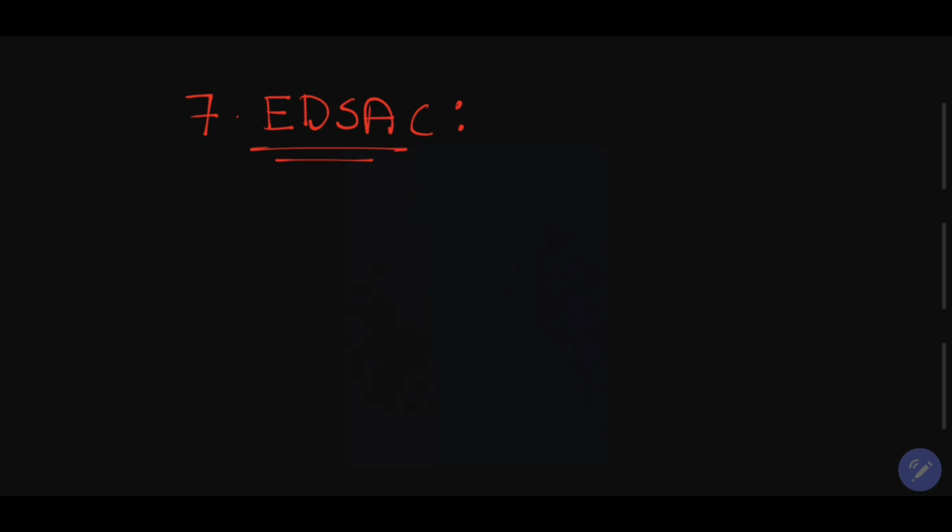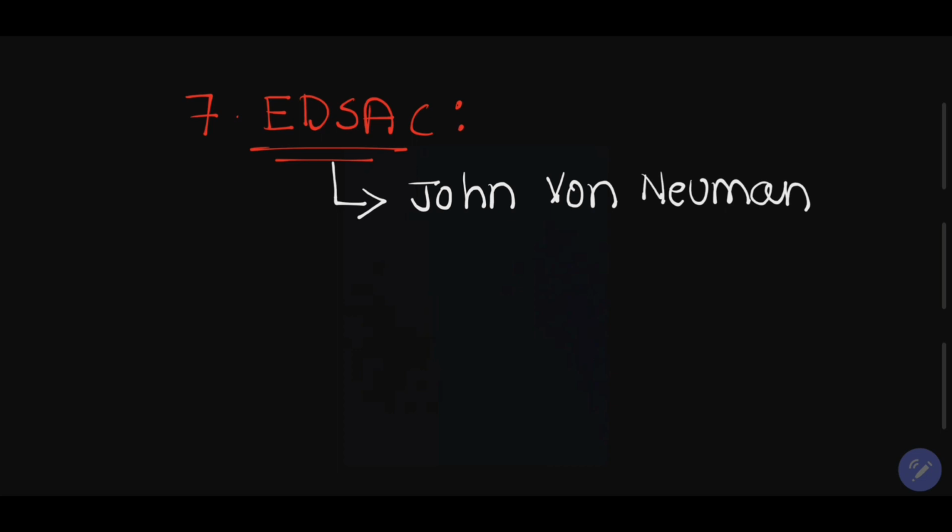EDSAC was developed by John von Neumann from Cambridge University.